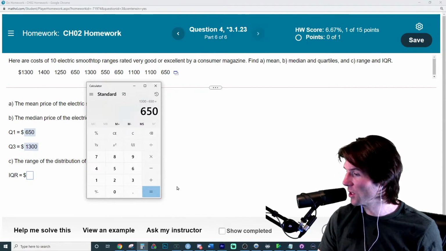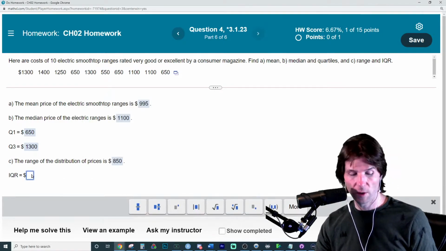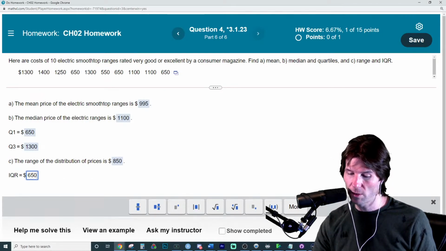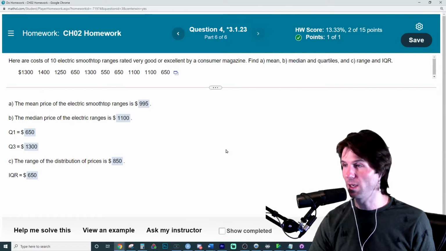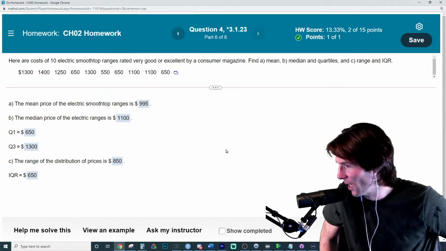If there's an odd amount of numbers, how do you find Q1 and Q3? So which one are you working on? We could do that one here. Which one are you working on? What does your problem start out saying?